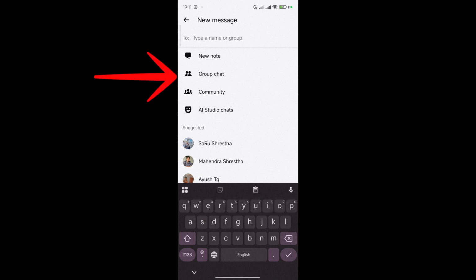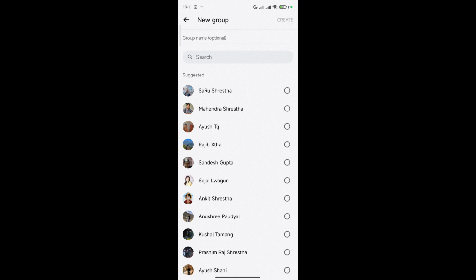So just simply select it, and now you can just simply search for your friends and toggle select them and then just add them just like this by selecting create right here. And that's it. Super simple and easy. This is how you create a group in Messenger.